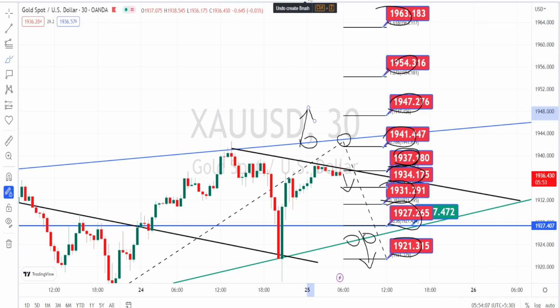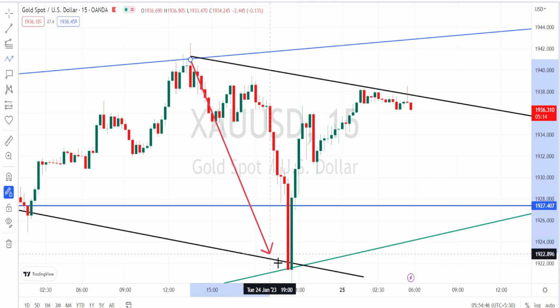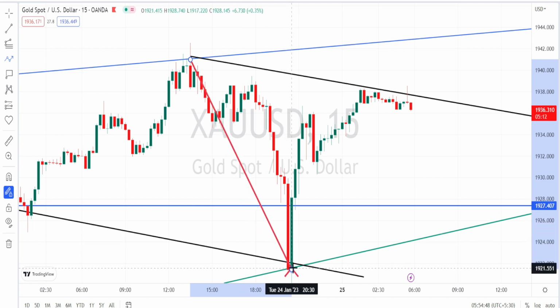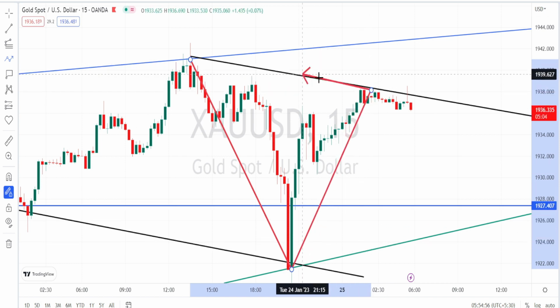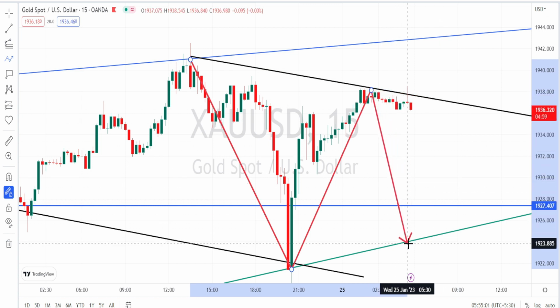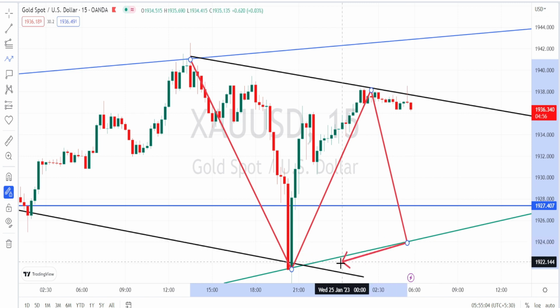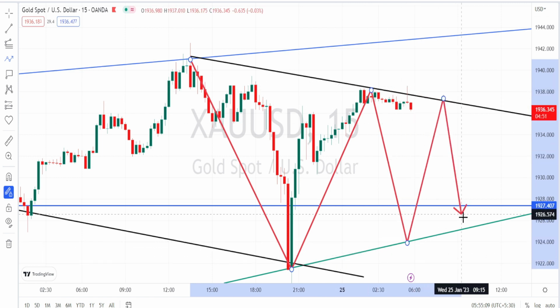Let us mark the support and resistance levels for 15 minutes time frame. I am in 15 minutes time frame. For the 15 minutes time frame, we have noticed the price action take resistance on the bullish channel pattern resistance line from the daily time frame and take support on the bullish trend line from the daily time frame. Again it has bounced back, and here we are noticing it bounce back from the resistance line from the hourly time frame on the bearish side retracement. So it is consolidating within this support line and the resistance line in 15 minutes time frame also.